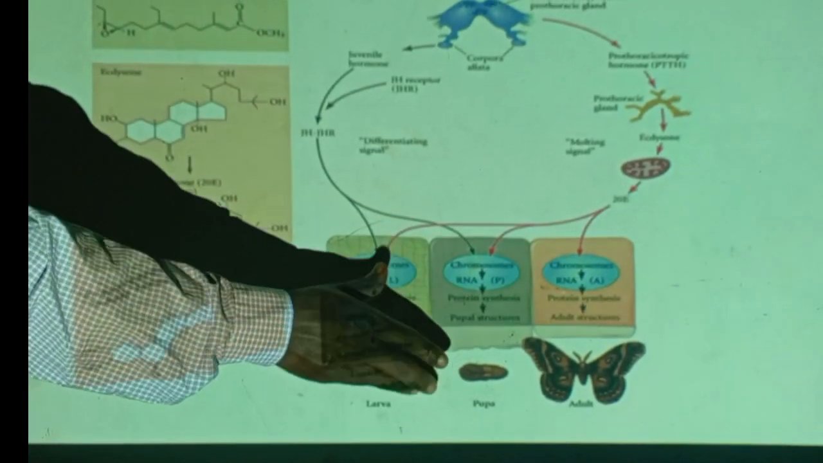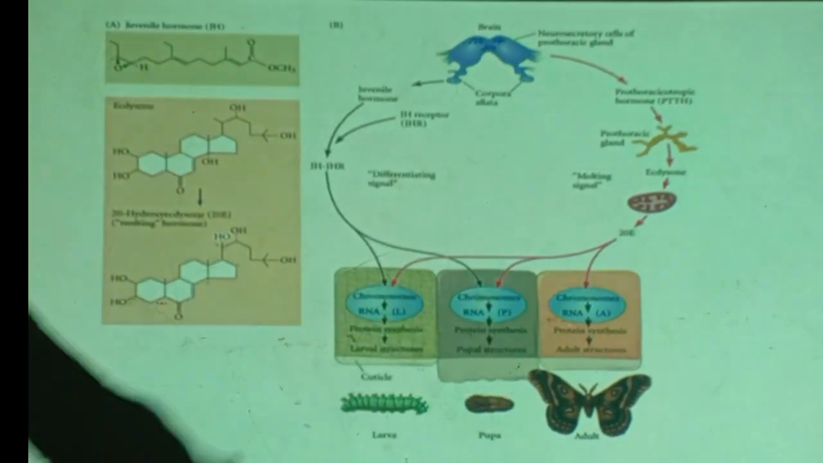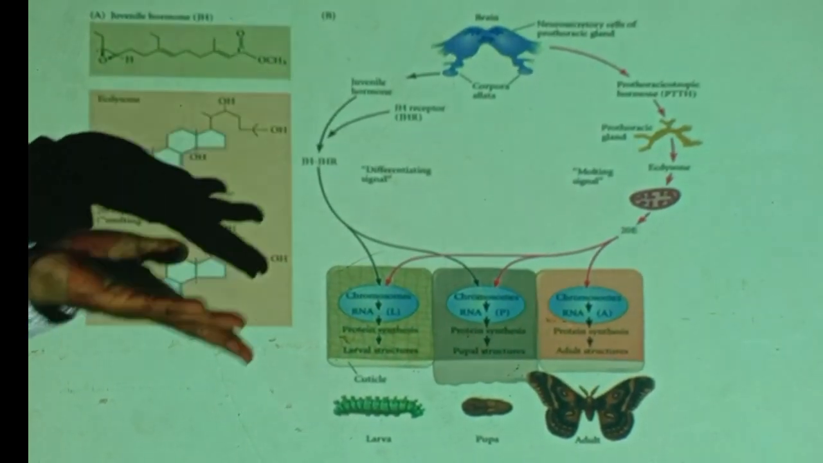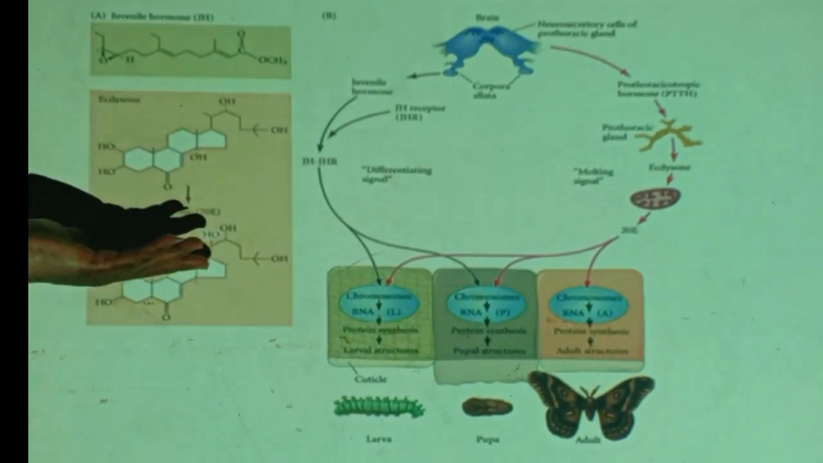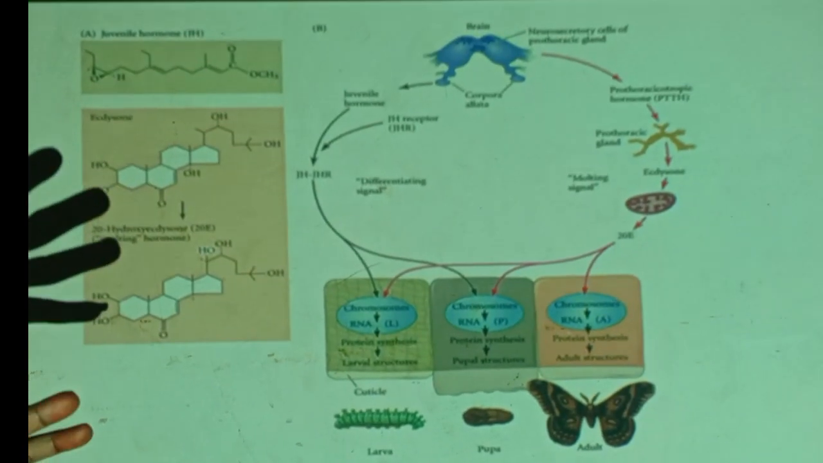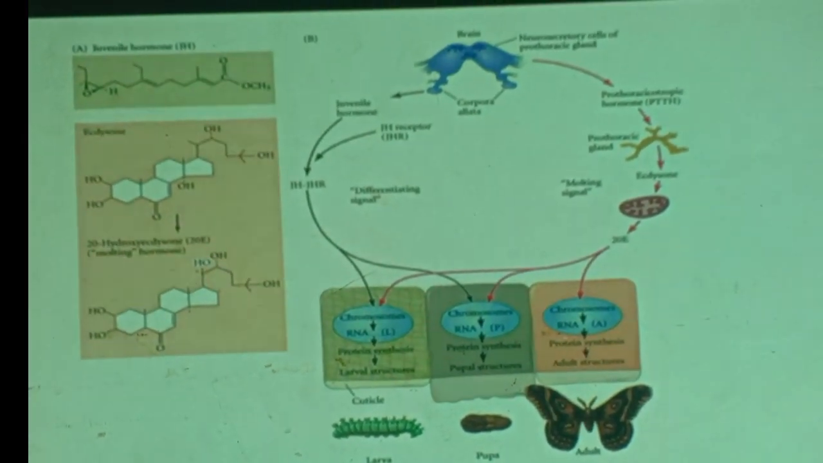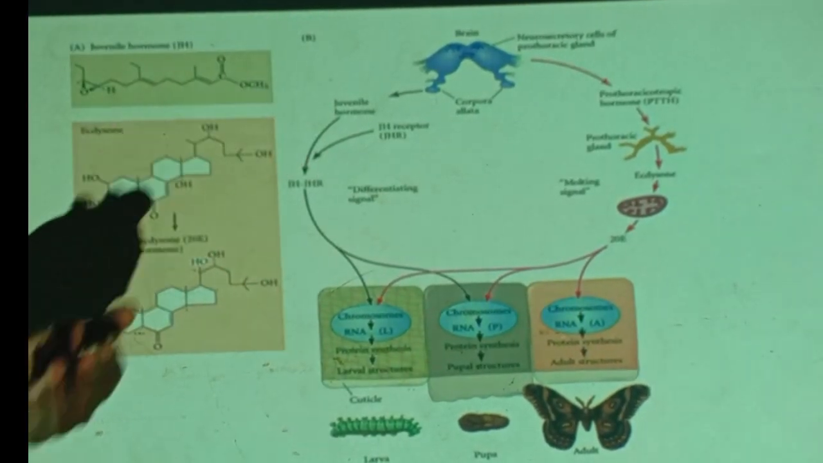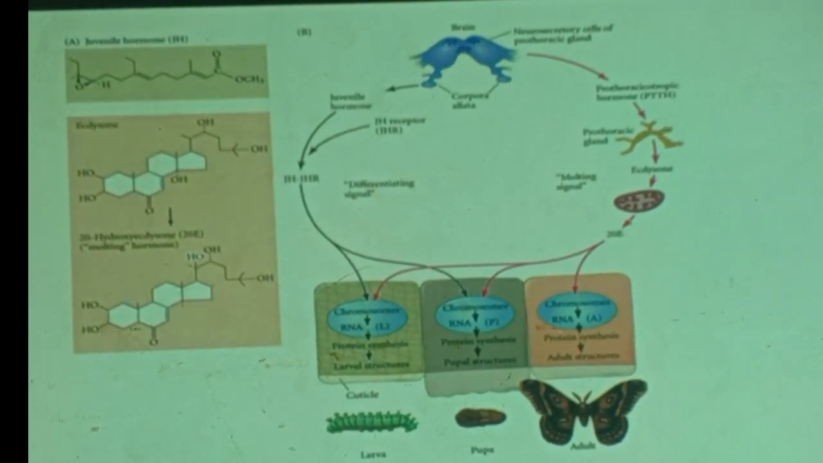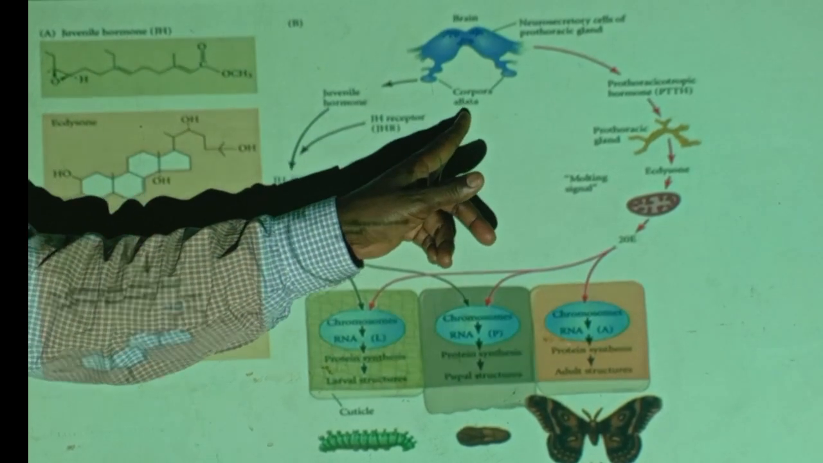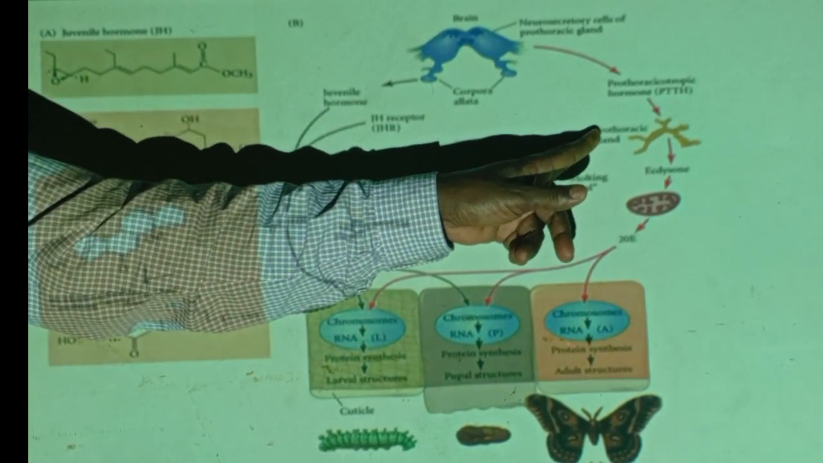This you have to know, the chemistry. It's very simple as far as this class level is concerned. Very simple to remember. Just play neurosecretory cells. These produce PTTH. PTTH is a stimulant for both corpora allata and prothoracic glands.